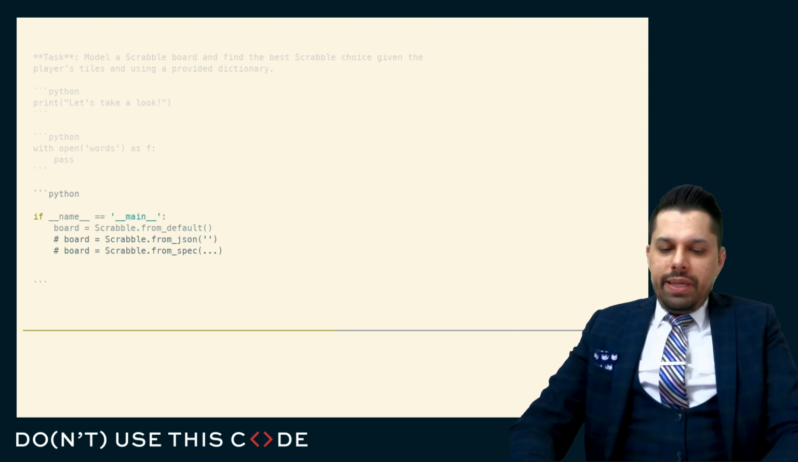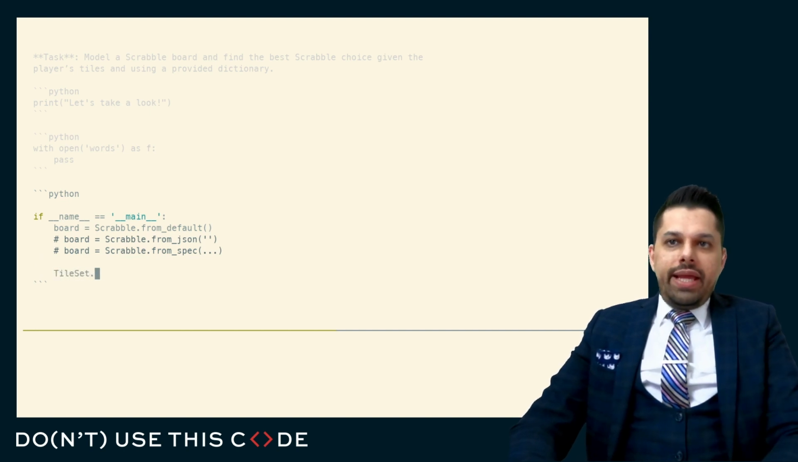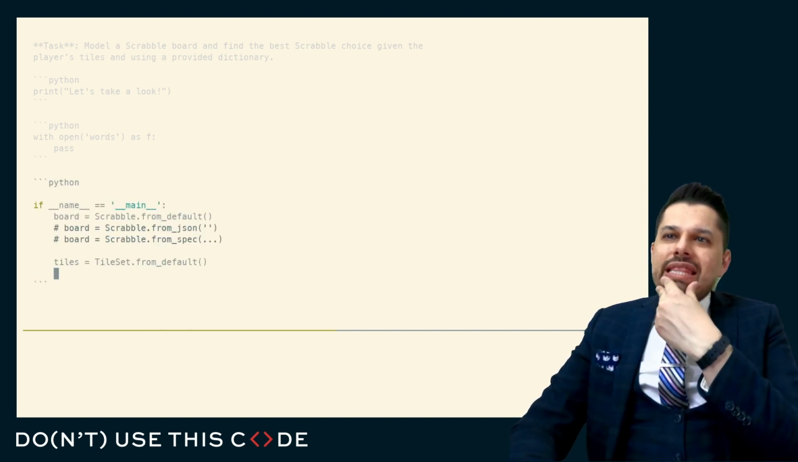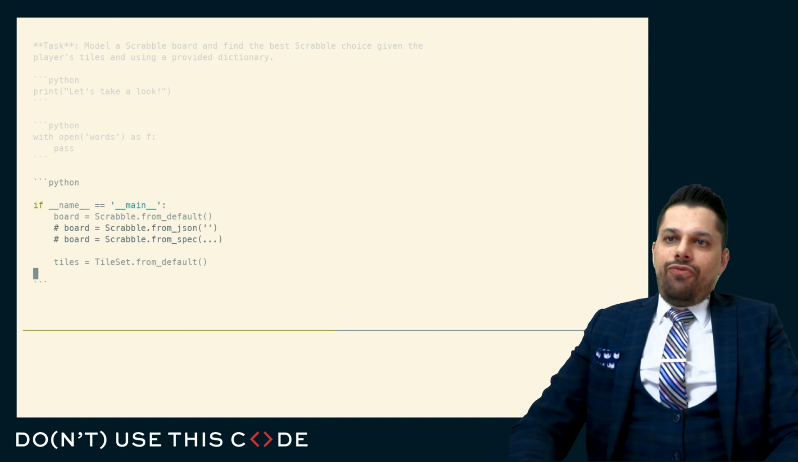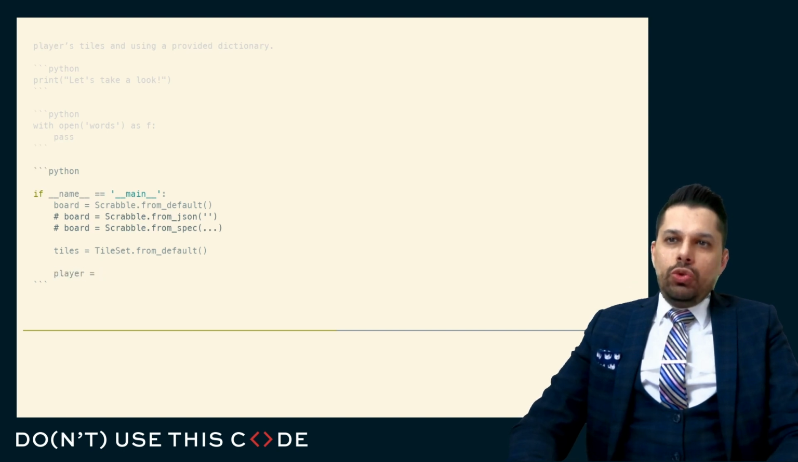Here, I guess there would be some tile set. And again, I might do something like the default tile set. So these are all the tiles. And from that, I might think, okay, what's the next thing that I need to do? Well, I have the tile set. Then, for my player, I just need to ask them for some random tiles.